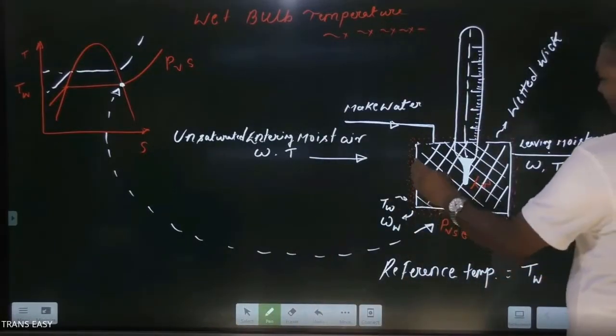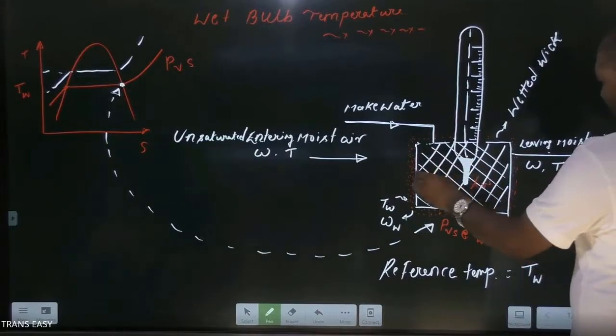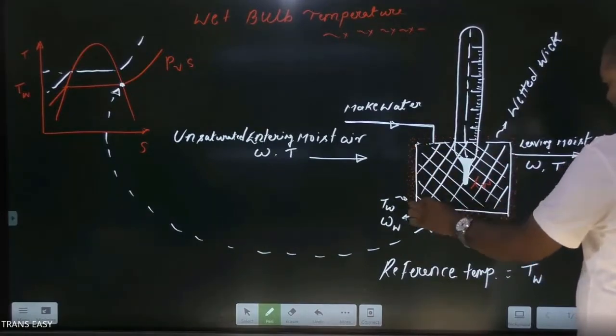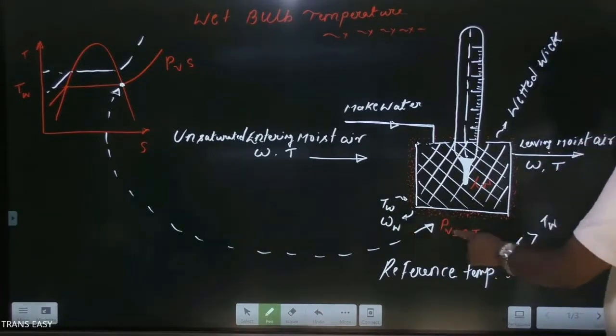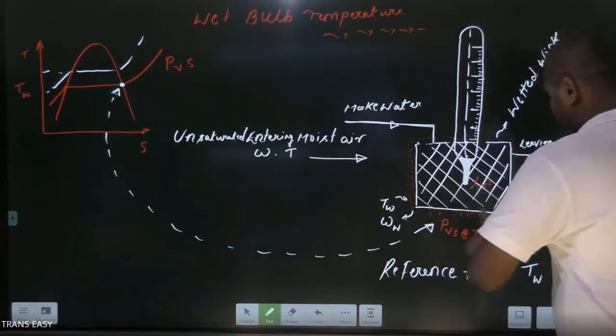And definitely, temperature of the moist air at the surface of wetted wick is wet bulb temperature. जो अंदर temperature होगा वही यहाँ पर होगा. Thin layer at the surface of wetted wick is saturated, completely saturated, at temperature TW. Its temperature TW and humidity omega W. Definitely, friends, here temperature TW is less than temperature T.